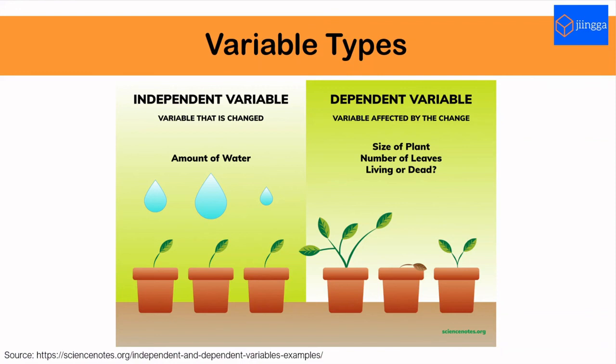Therefore, the amount of water is the explanatory or the independent variable, while the size of plants, number of leaves, and whether the plant is still living or not are the dependent variables. However, commonly in data analytics, we try to focus on one dependent variable which we are interested to investigate.